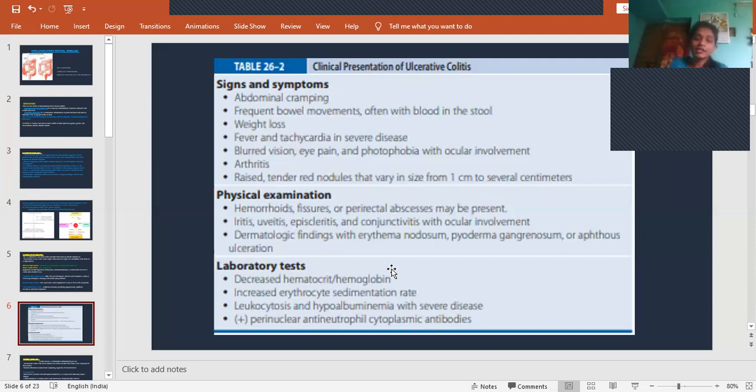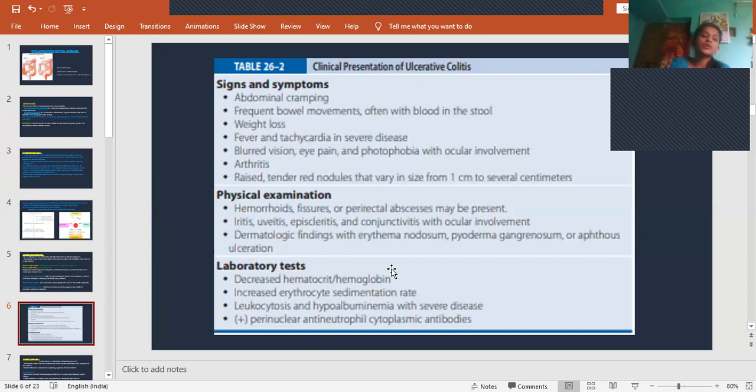And increased ESR: the erythrocyte sedimentation rate will be elevated in case of inflammation. So that also will be elevated. Leukocytosis: when there is more inflammation or infection, the leukocytes, that means the white blood cell count, will be increased. And hypoalbuminemia, that means a decrease in the protein levels, albumin levels, can be seen when the liver gets involved in this IBD, that too with severe disease. In those conditions we have to give albumin injections, we have to supply albumin intravenously.